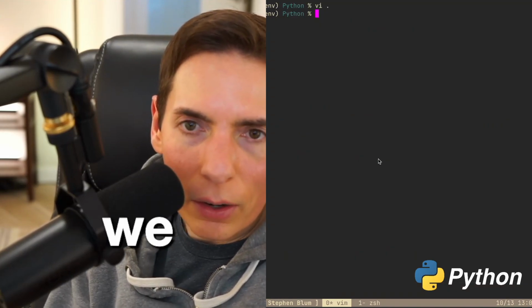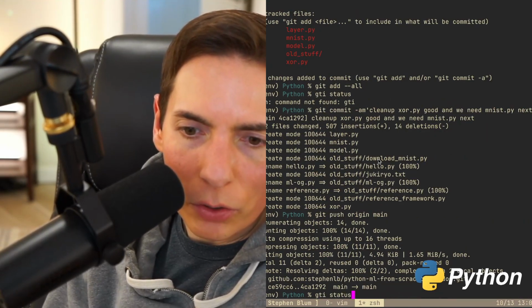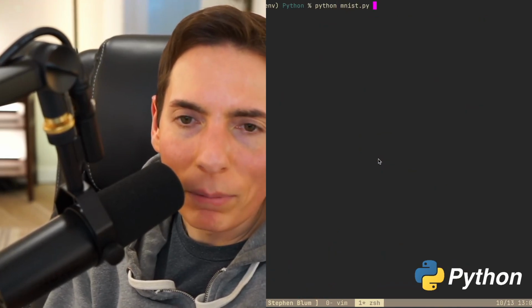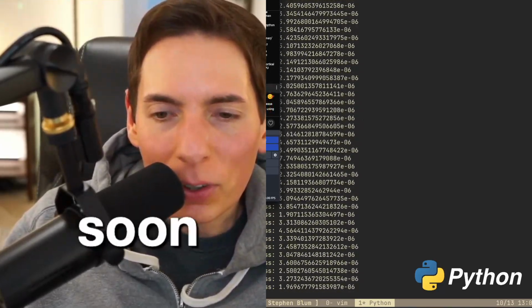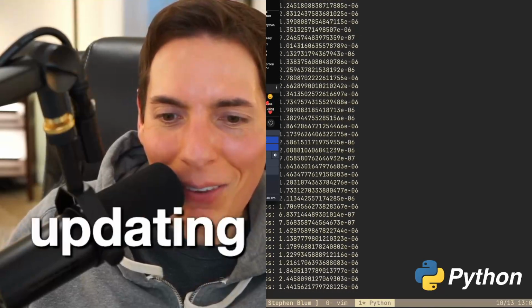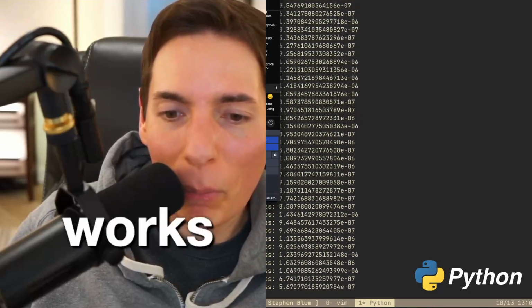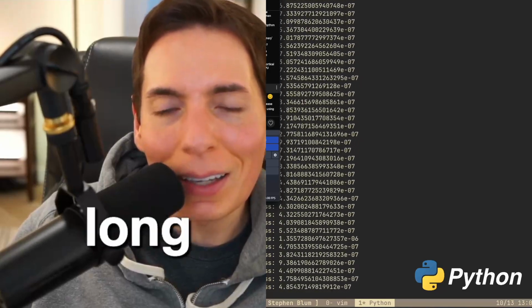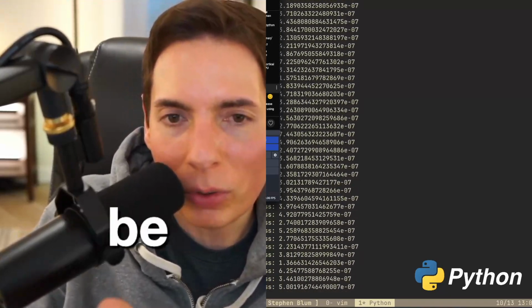Okay. Now, let's bring that back up. MNIST. Let's do Python MNIST. As you can see, we were successful at updating our machine learning framework to make it pretty, and it works really well. We basically gave it the perfect amount of data. And how long is it going to run for? How many epochs do I need? That'll be something we also need to do: update it so we know how many epochs we're going to be running.